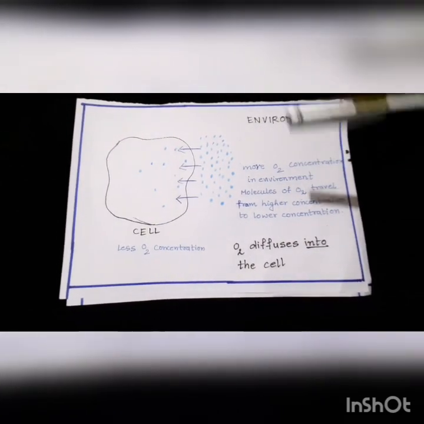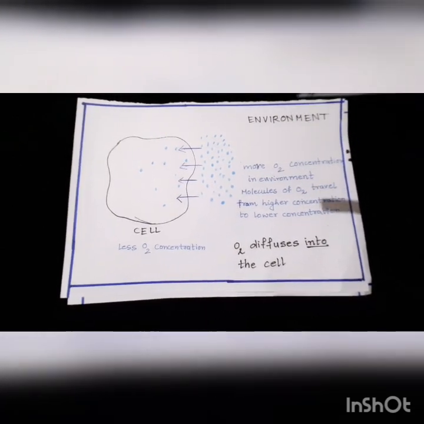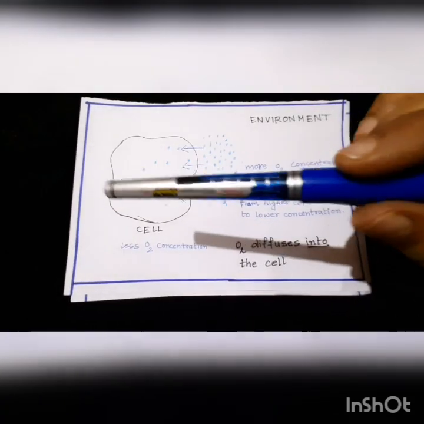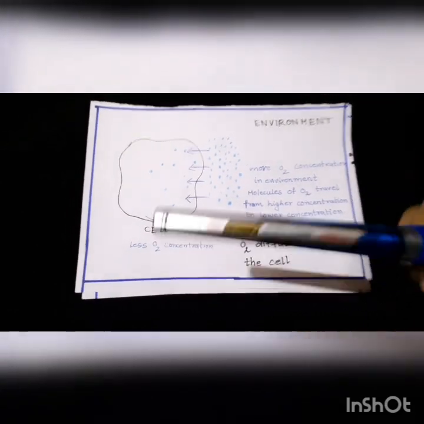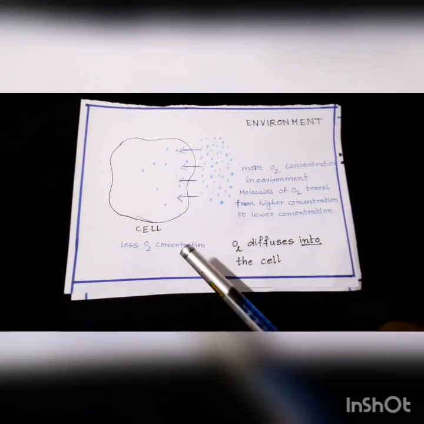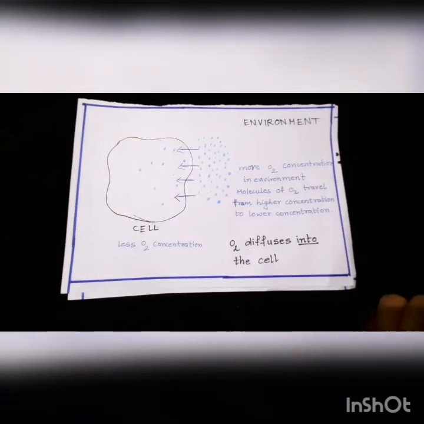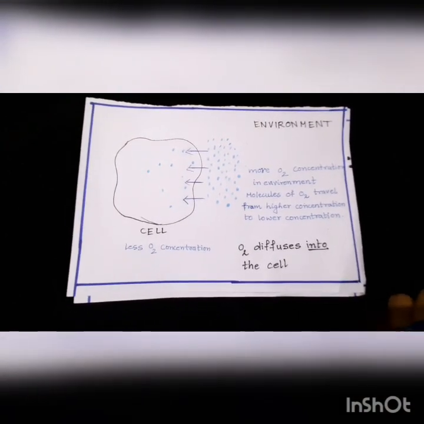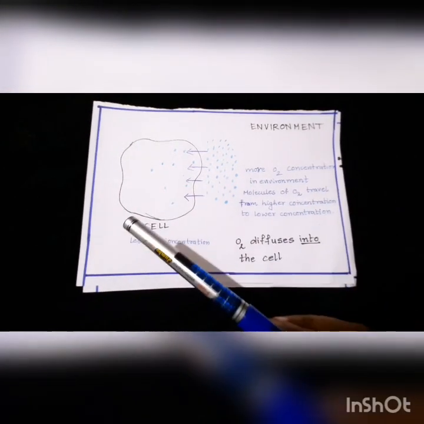Alright, so in the environment we have more oxygen concentration because we have more density of O2 molecules in the environment. Similarly, we have less density of O2 molecules inside the cell. So we can say that inside the cell the concentration of O2 is less as compared to the environment. Now by the kinetic energy of the O2 molecules, the O2 molecules will diffuse from the environment into the cell.